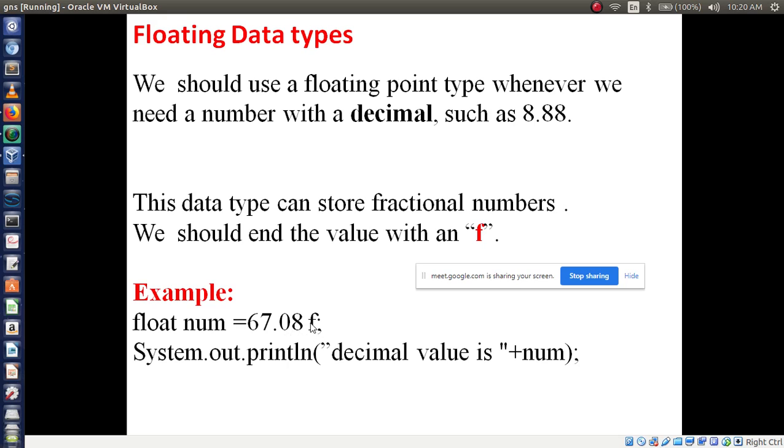Is that clear? Now let me know from this line which one is the data type, which one is the variable, and which one is the value. Come on, answer me first. Data type, variable name, then value.